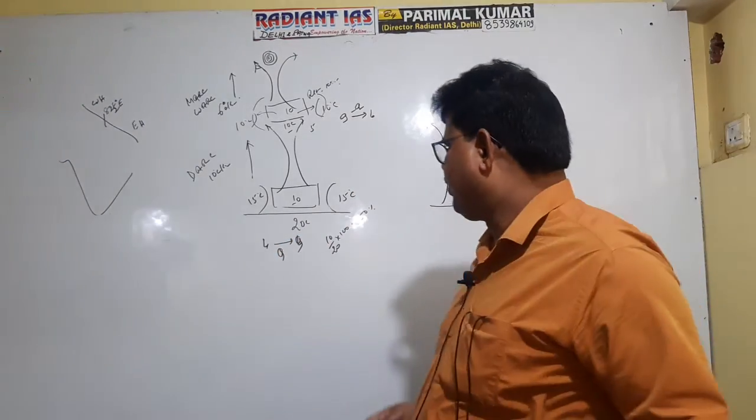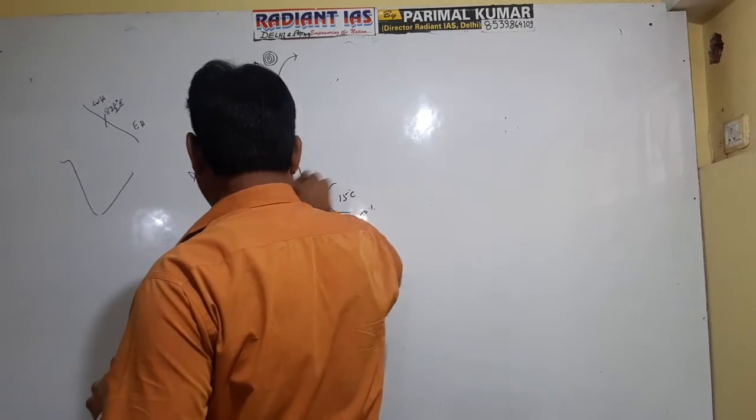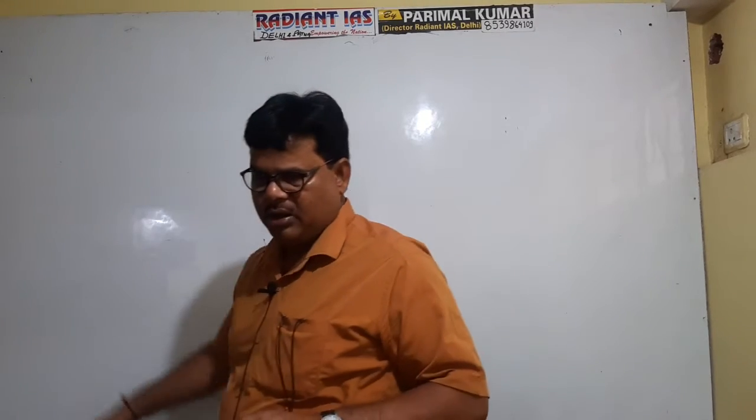Now see, as far as the question of cloud formation is concerned, cloud is formed as a result of the condensation process. Condensation is the process of conversion of water vapor into either water droplets or ice crystals. Both may happen depending on the temperature of the dew point. If the dew point is more than 0 degrees, then water vapor will convert into water droplets, and if the dew point is at a temperature less than 0 degrees, then water vapor will directly convert into ice crystals, and this process of condensation is referred to as condensation through sublimation.